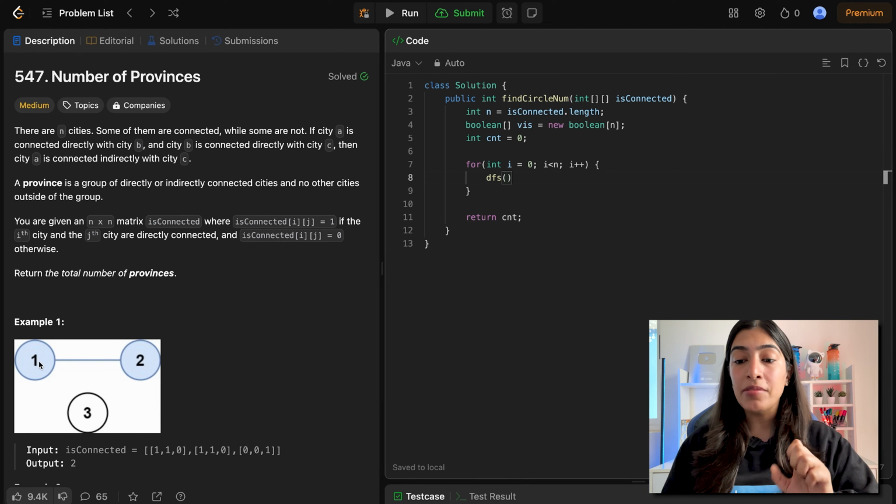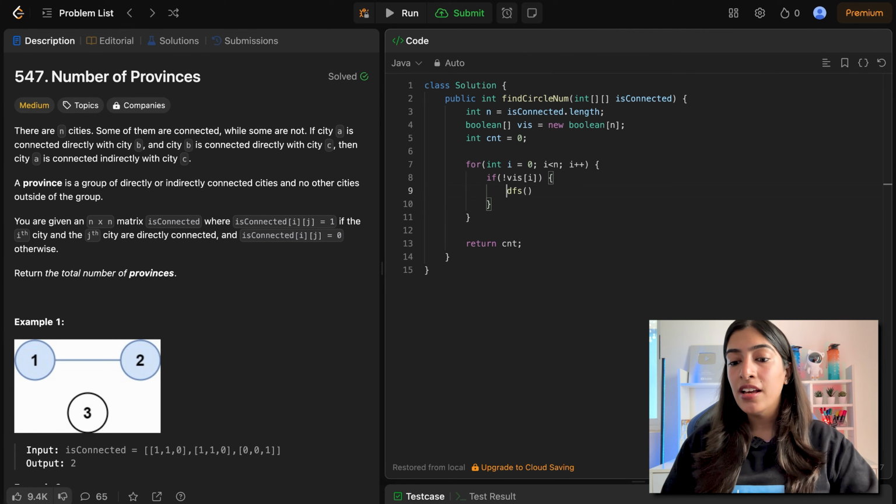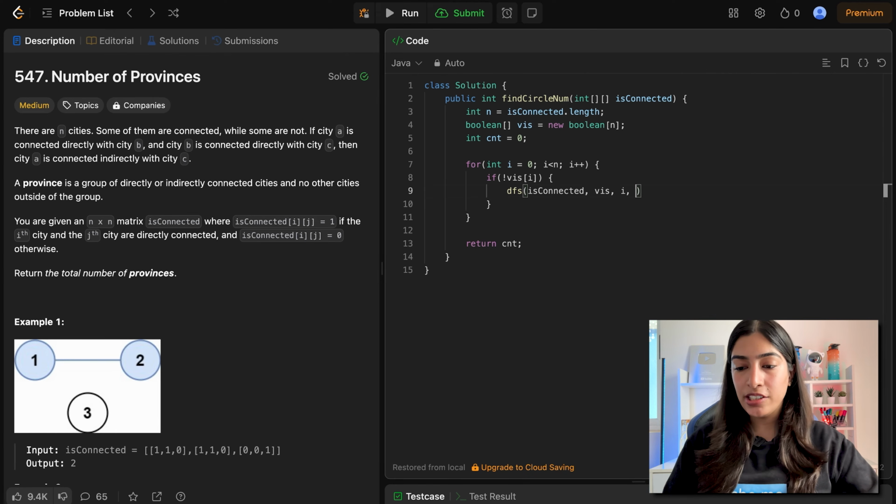So what should be my check? My check should be that it is not visited. So if I have not visited this i, only then I am going to do the DFS, correct? And in the DFS, what all things do I need to pass? I obviously need to pass my adjacency matrix, so I am passing isConnected. I need to pass the visited, the current node at which I am, which is i, and I obviously need to pass n.